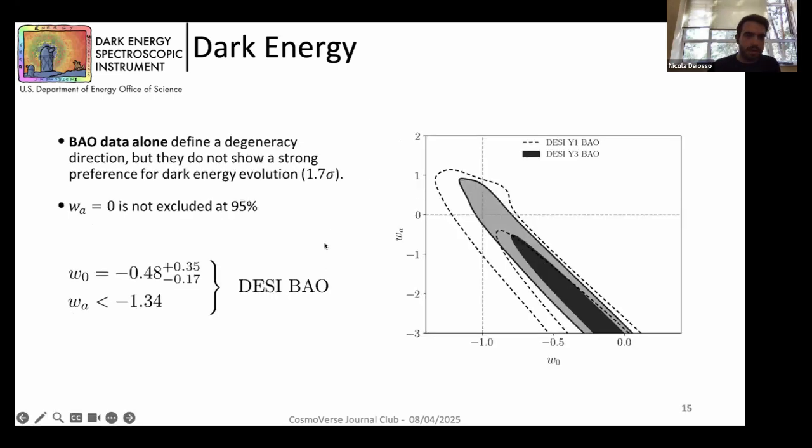Let's take a look at the result that we obtained considering our data. So actually, BAO data alone just define a degeneracy direction. We can't exclude wa equal to 0, so no time evolution, at 95%, as you can see here from the contour plot. And also the preference for dark energy evolution is low. We are talking about 1.7 sigmas. In order to have a stronger result on this side, we have to combine BAO data with external data.